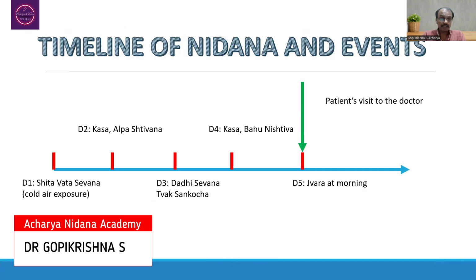In that case, the cold air may enter into the nose, the mouth, the eyes or ears, and may also directly expose the skin. Because of these different routes, the person will have a typical clinical presentation. If the mouth is exposed, there will be less secretion in the oral cavity.